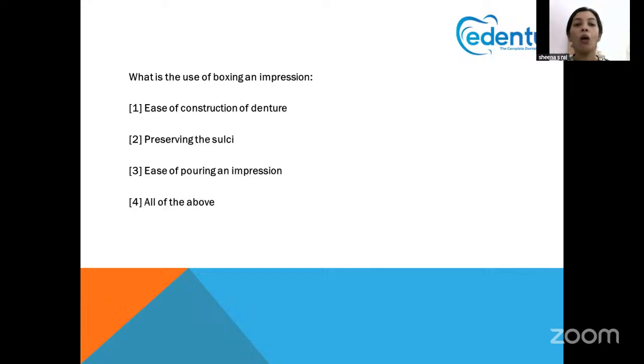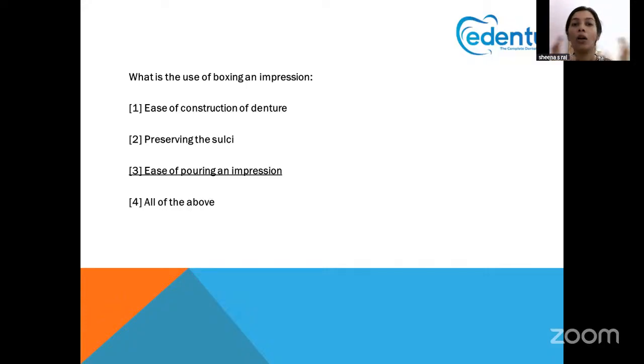Next question. What is the use of boxing an impression? We know that there are a lot of waxes or various impression components. So the question is, particularly, what is the use of boxing an impression? Whenever we box an impression, it is in order to pour the impression material into that.